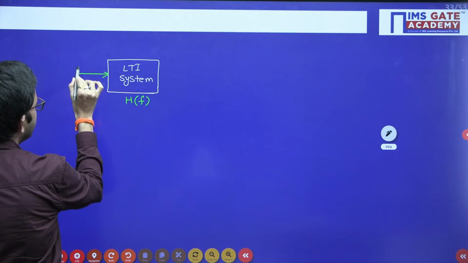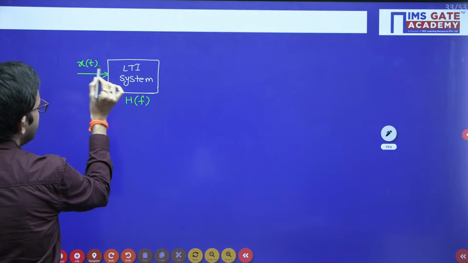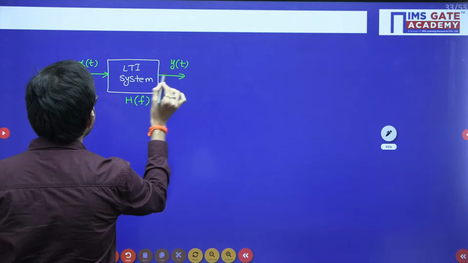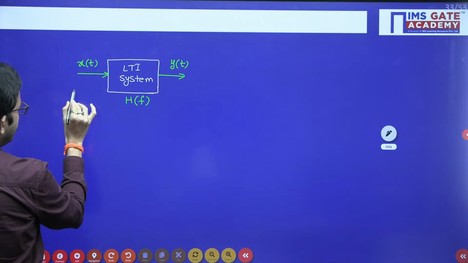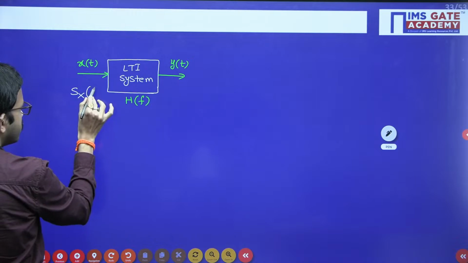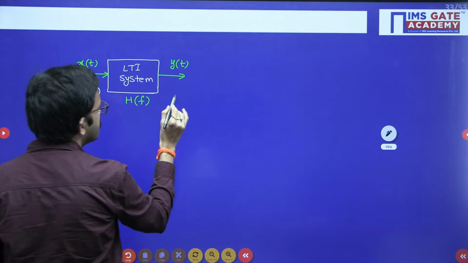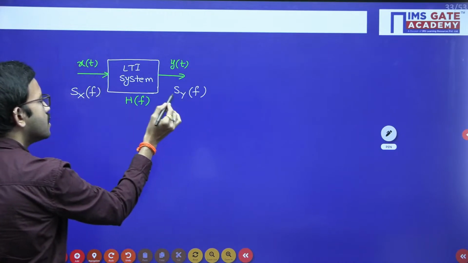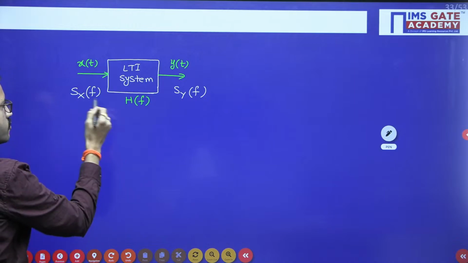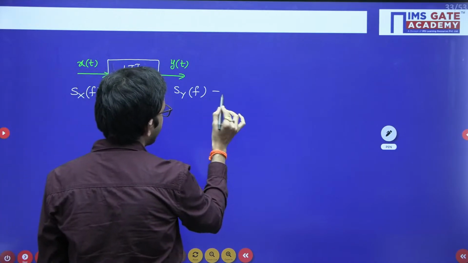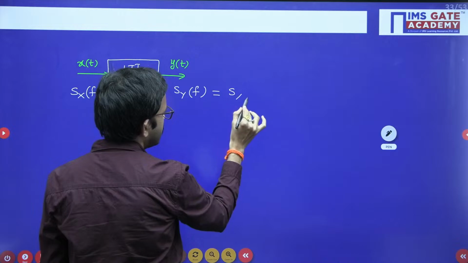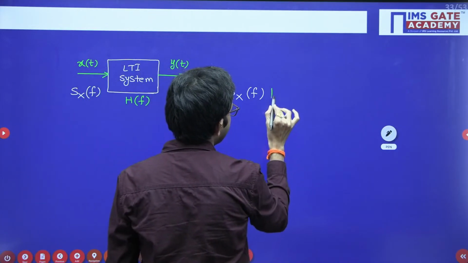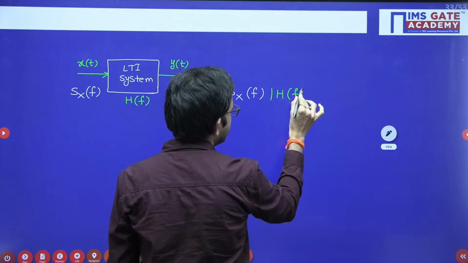The input signal is x of t and the output signal is y of t. The power spectral density of the input is Sx of f, and similarly for the output it is Sy of f. We can write the output power spectral density in terms of the input power spectral density like this: Sy of f equal to Sx of f into the magnitude of the transfer function of the LTI system squared, H of f whole square.